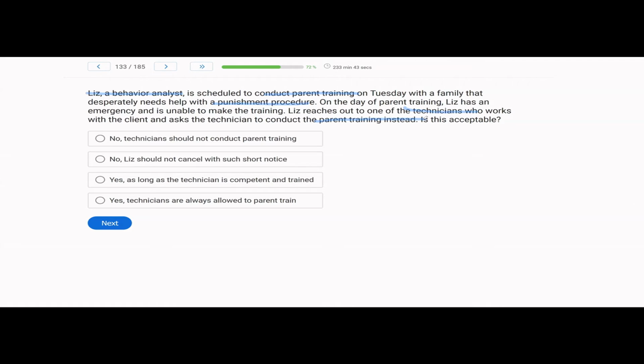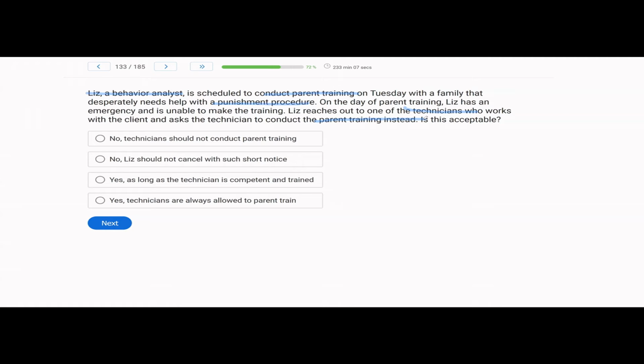Is that okay? Are technicians, RBTs, allowed to conduct parent training? Let's start there. Yes, RBTs are allowed to conduct parent training. It isn't their primary role. They should not do it without permission and training, but they are allowed to. So Liz is able to pass those responsibilities to the technician. Now, are there other things Liz needs to consider? Because what if this technician had just passed their RBT exam and this is their first week with the client? Would that be acceptable? Well, it depends.